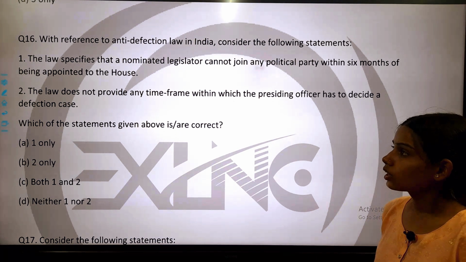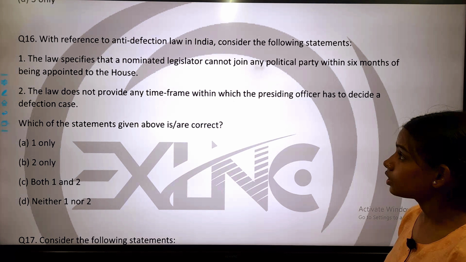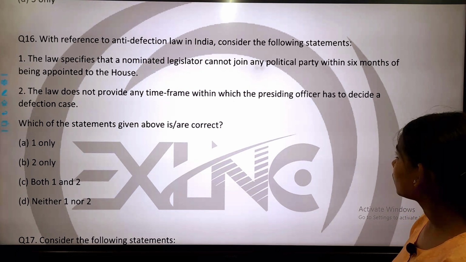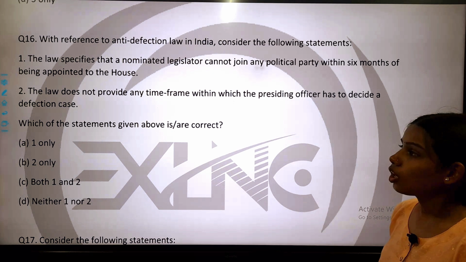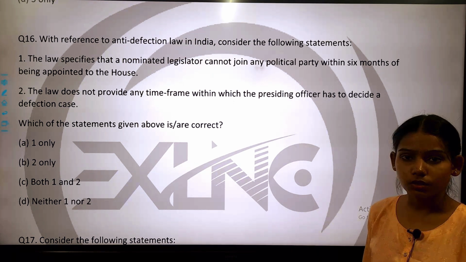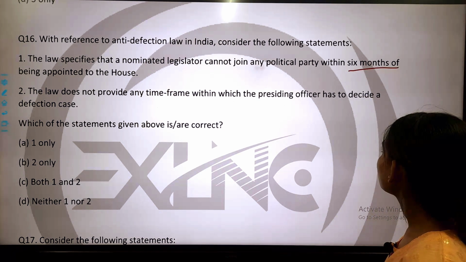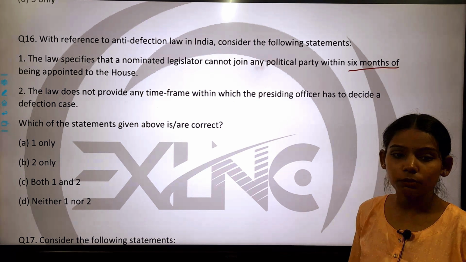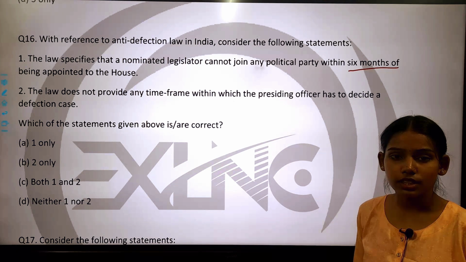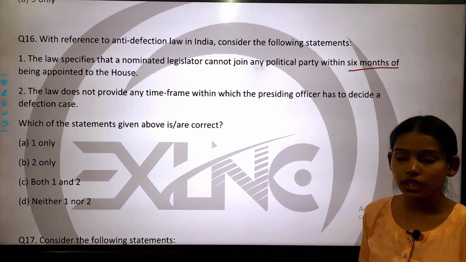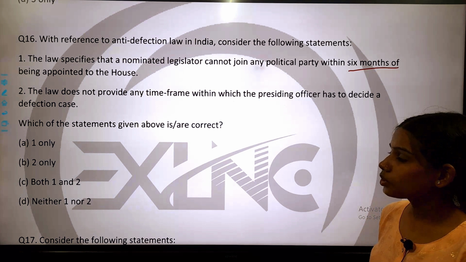Number 1, the law specifies that a nominated legislator cannot join any political party within 6 months of being appointed to the house. Okay. So this you have to notice that many of the people, when they read very fastly, they did not take a notice to these words. They will mistake. Okay.